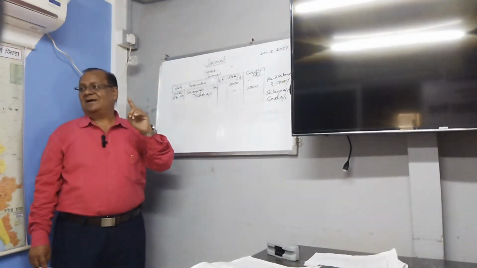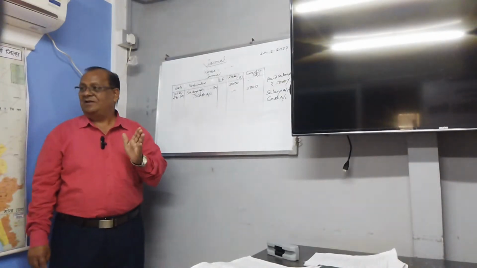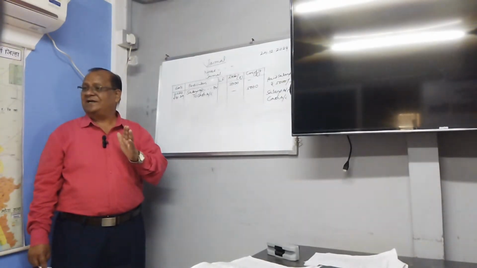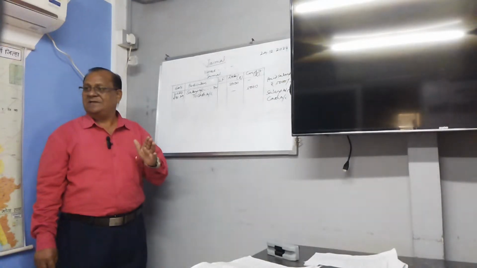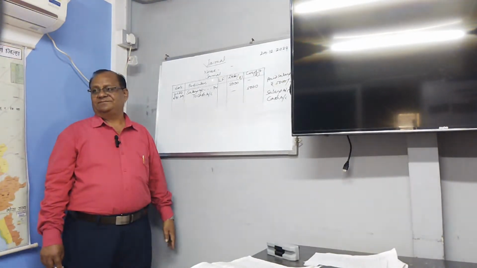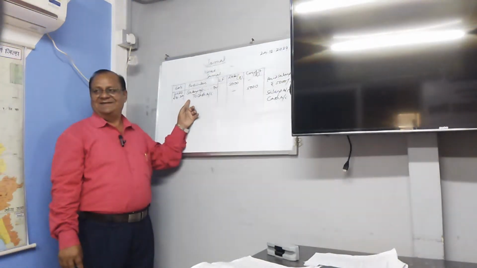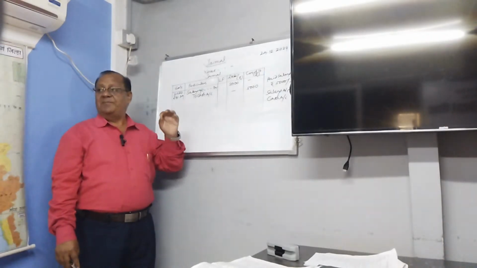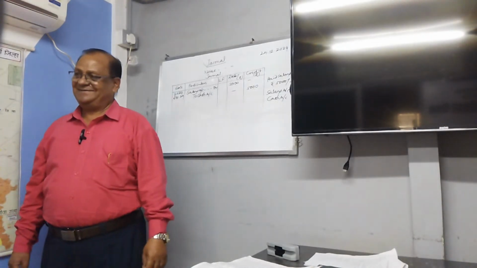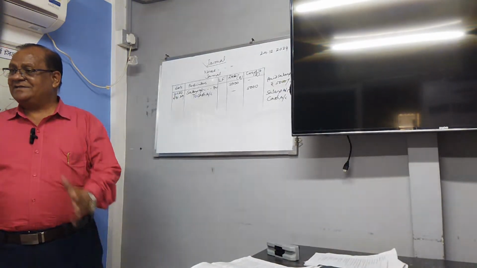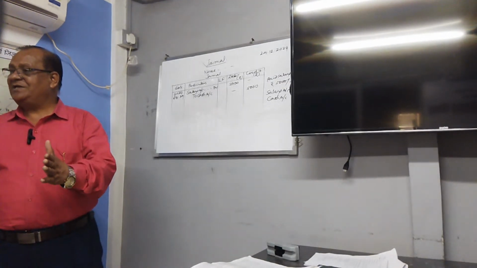This means on the first line, the account which is debited is recorded. On the second line, the account which is credited is recorded after leaving some space to the left. Then after that you write the narration. What is narration? Narration means a brief explanation of the entry.